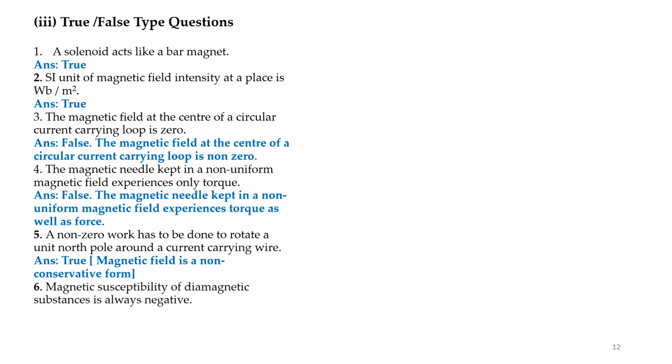Question number 6. Magnetic susceptibility of diamagnetic substance is always negative. This is out of syllabus. Anyway, note down the answer. It is true.